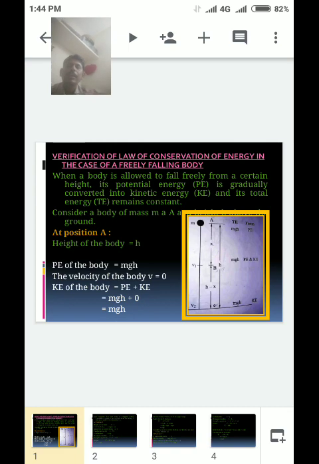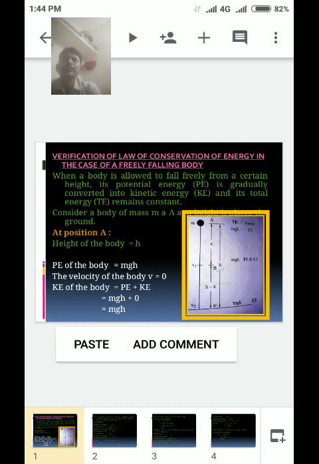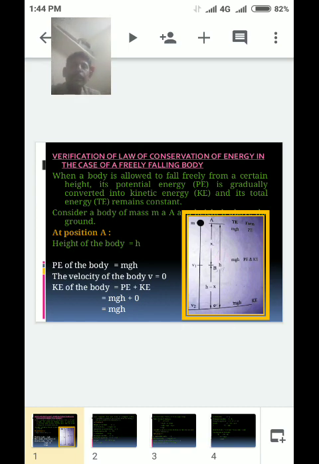Observe, students: the total energy of the body is equal to potential energy plus kinetic energy, which is mgh plus 0, equal to mgh.